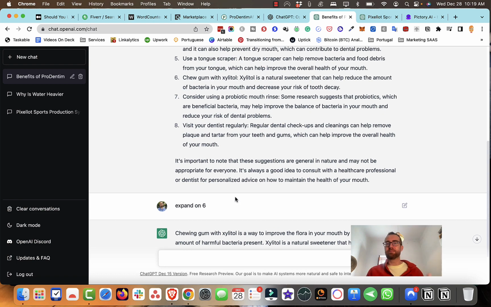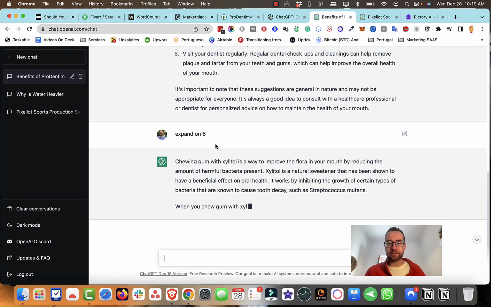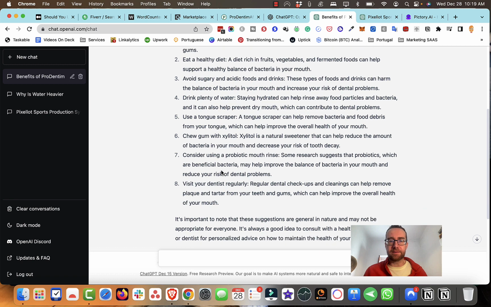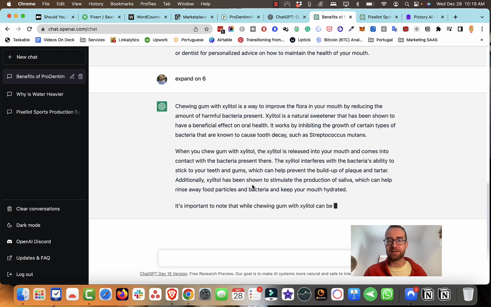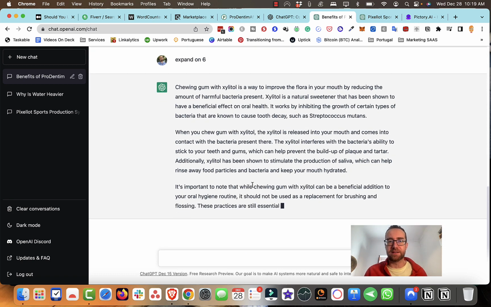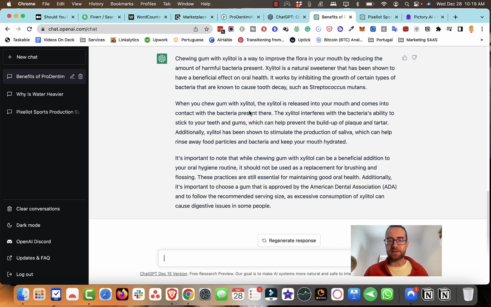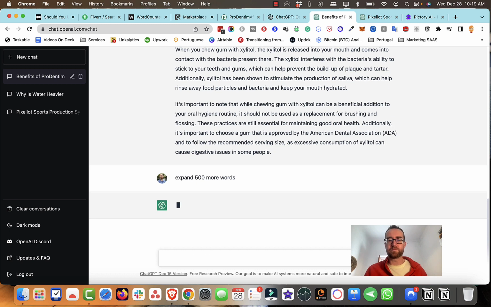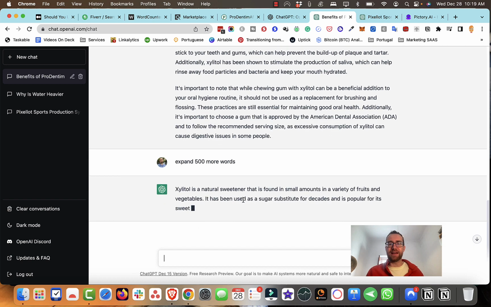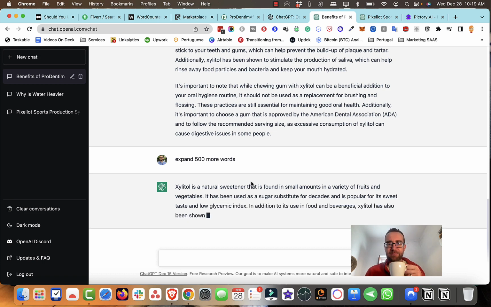So you could actually put this into new content, or just add it to this if you wanted more of a robust article in that section. You can see it's just writing this. So this is pretty awesome. So that's one way you can do that. And I just put expand. Okay, and so now it's going back to xylitol, and it's going to expand on this.